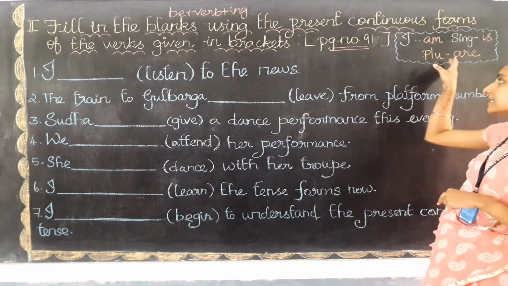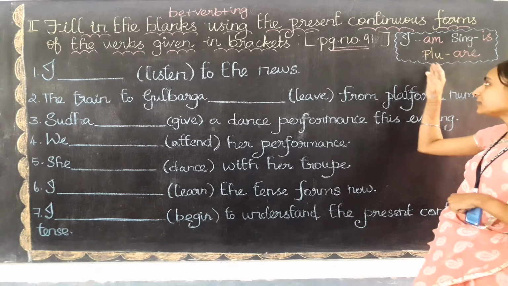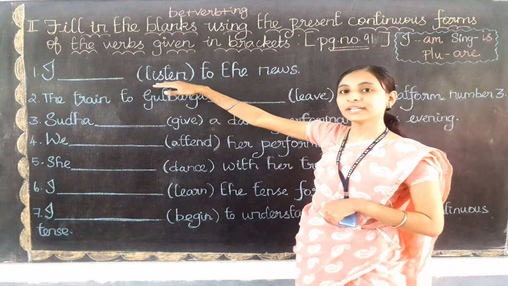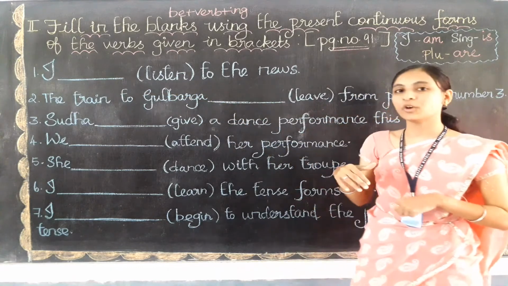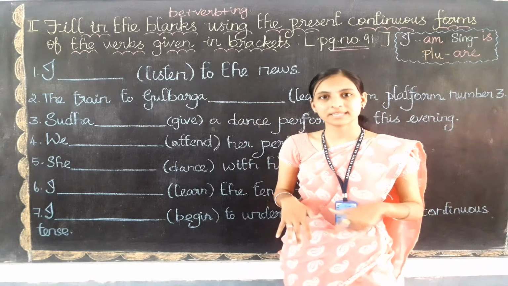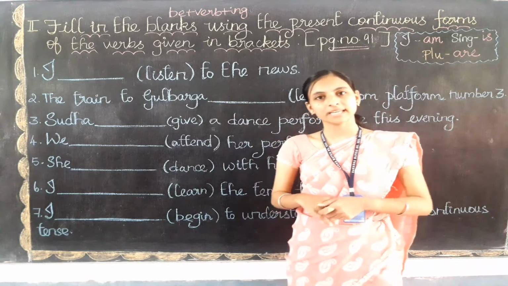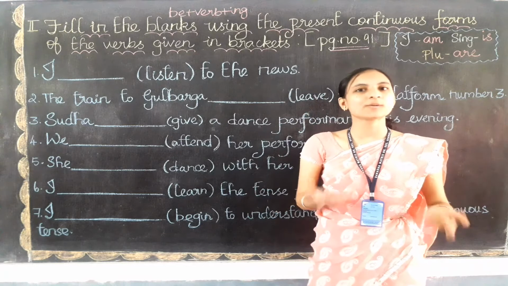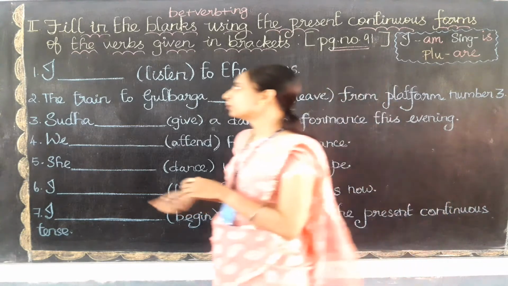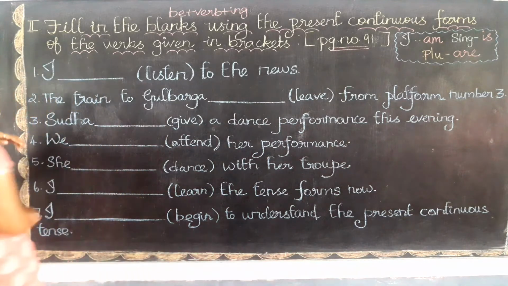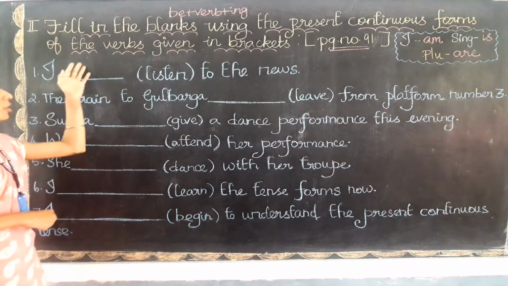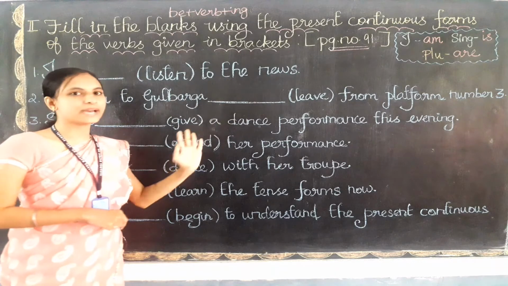So these three are the be form verbs. First we need to use this verb, and then we need to add ing to the base form verb. For example, listen means listening. I am listening. You are listening. She is listening. Likewise we need to change. Okay, let's get started. Let me read out the Roman name first: fill in the blanks using the present continuous form of the verbs given in the bracket.